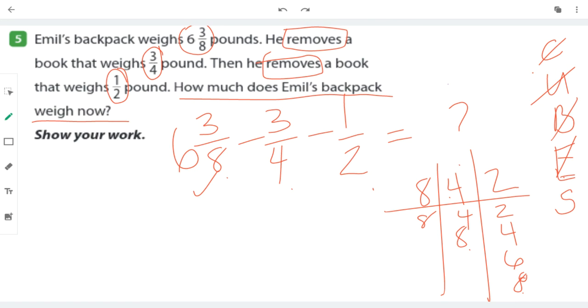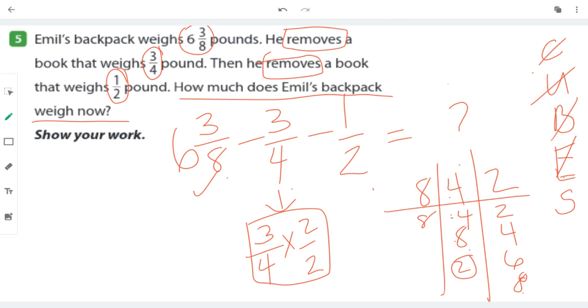Well, 3/4, how many jumps did it take to change that 4 into an 8? 1 jump, 2 jumps. It took 2 to get to 8. So I'm going to have to multiply by 2/2. So when I get that number, I can subtract from 8.